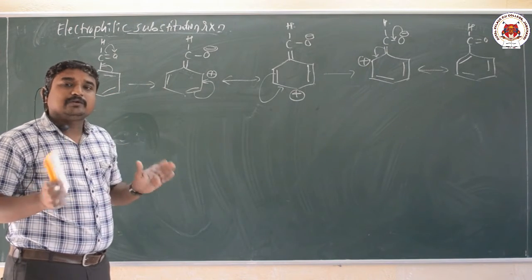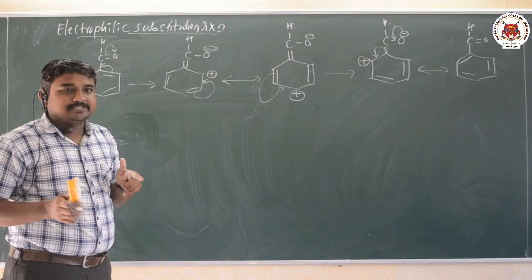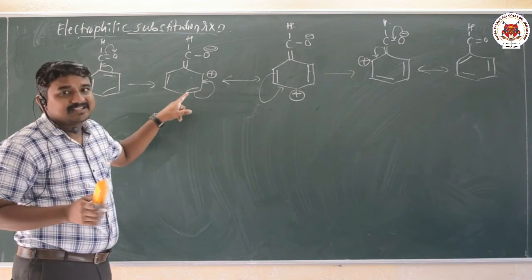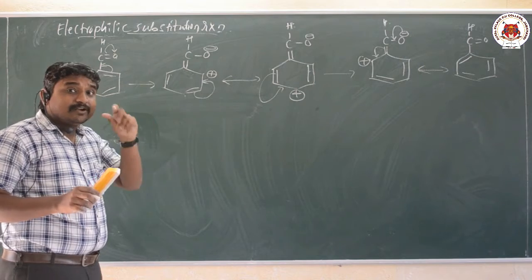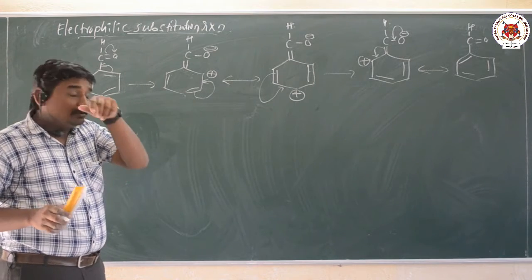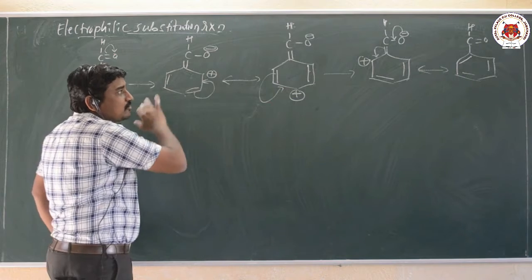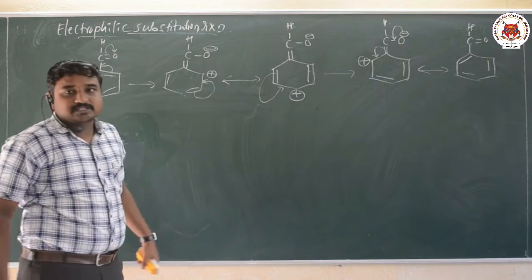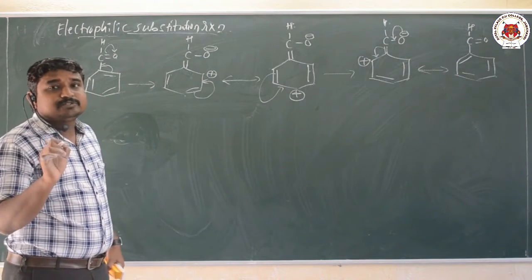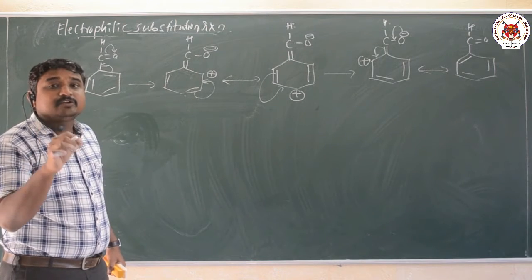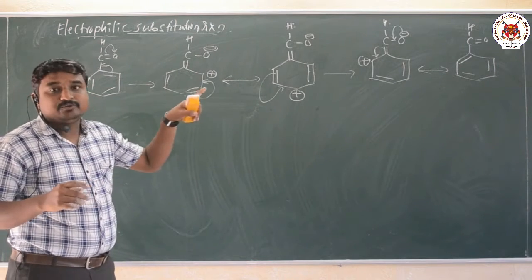So the electrophile is an electron deficient species. At the ortho and para positions the electron density is less compared to meta. Hence, the electrophile, which is electron deficient, will attack where there is maximum electron density. After observing this resonance structure, we know that at the meta position the electron density is maximum. Hence, the incoming electrophile prefers the meta position.